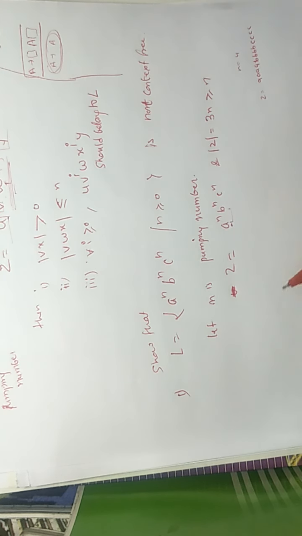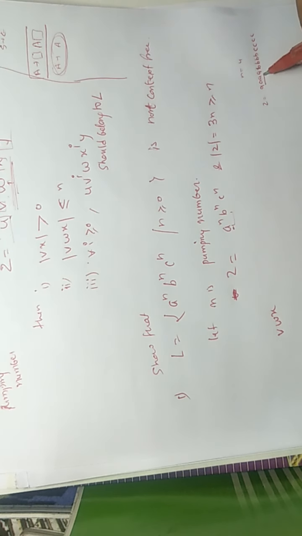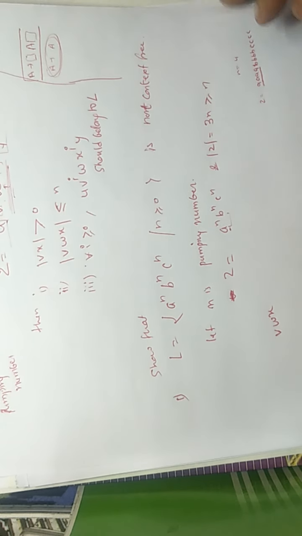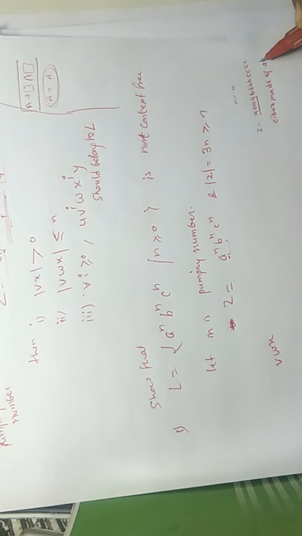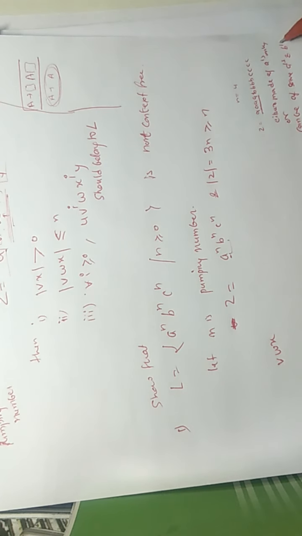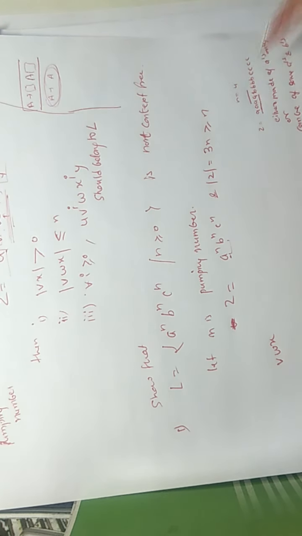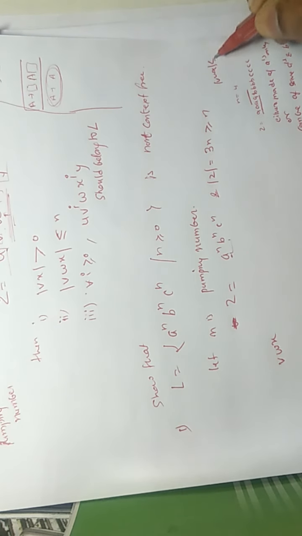Then vwx can be made of a's only, or can be of some a's and b's, suppose 2 a's and 2 b's, because the length of vwx should be less than or equal to 4 here.